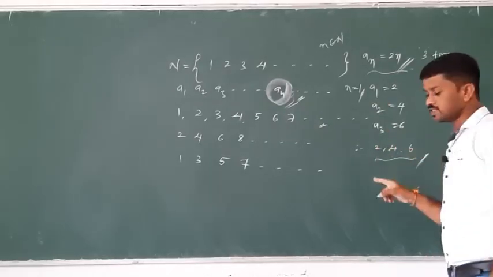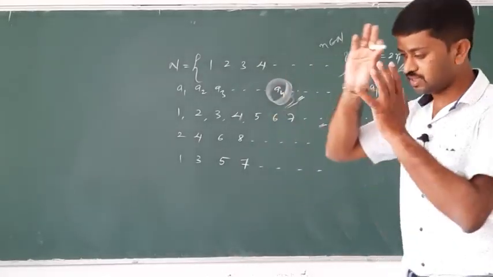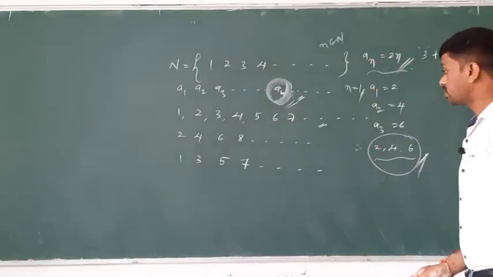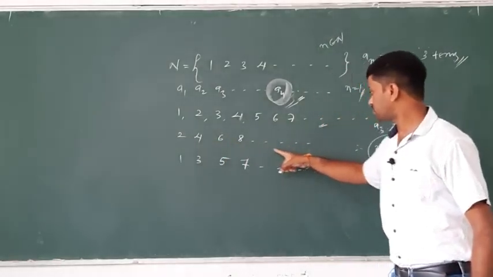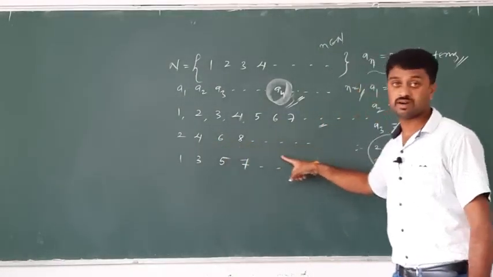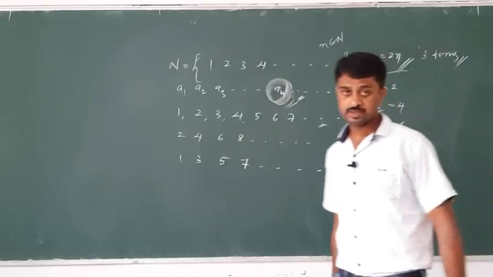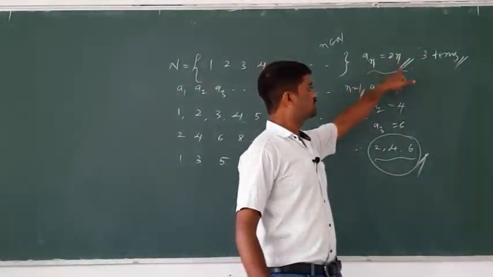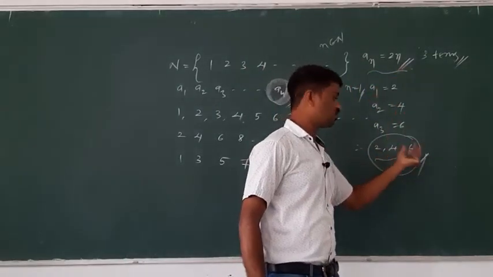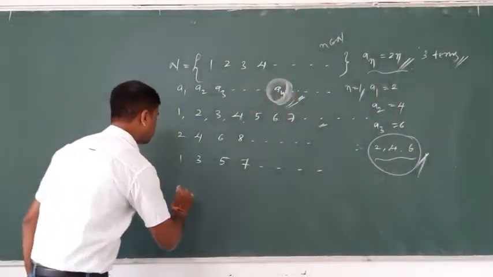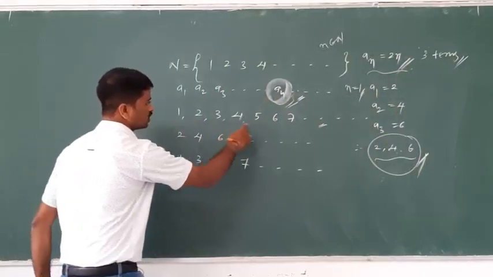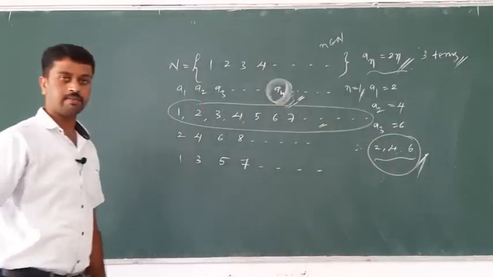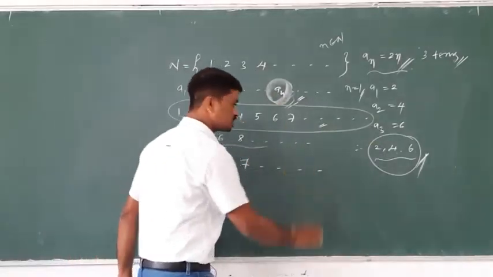2, 4, 6: is this a finite sequence or an infinite sequence? Yes, this one is a finite sequence, the even natural numbers. Clear? As an is equal to 2n, the first three terms are 2, 4, 6. And I will give one more example. 1, 2, 3, 4, 5, 6 is also a sequence, and 2, 4, 6, 8 is also a sequence.